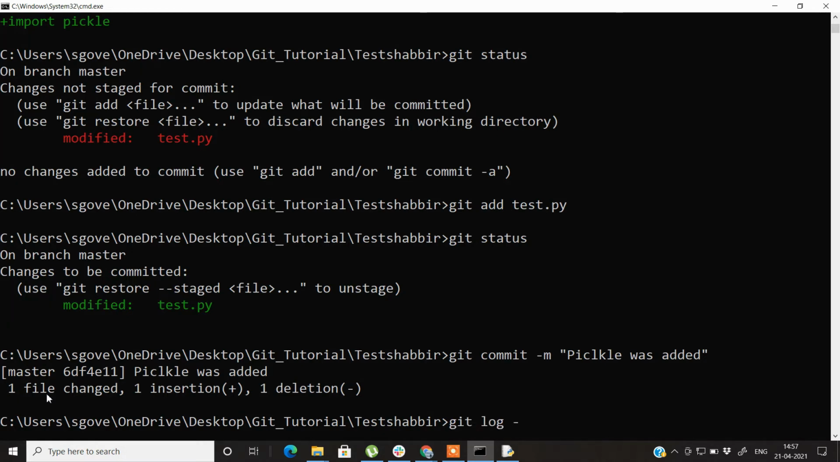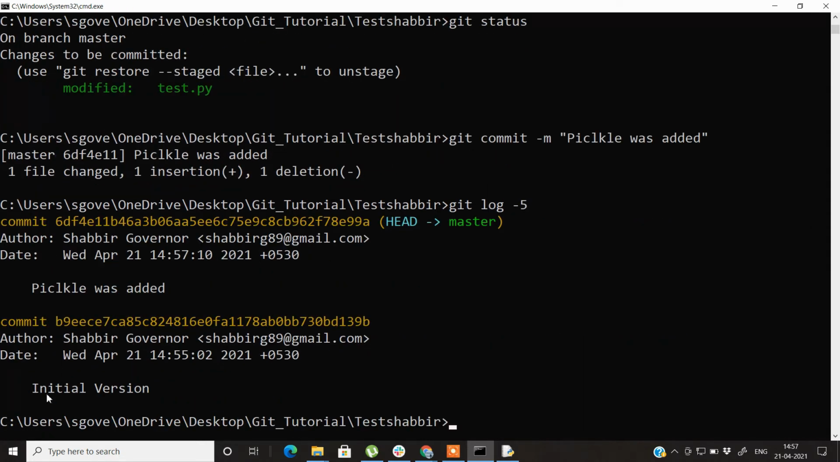If you want to check the recent logs, just write the number of logs that you want to check. For example, here I have checked only the last 5 logs which have been made and committed. Here you can see that "pickle was added" was one commit, and the first commit that we did was the initial version. Now if you want to check what was actually done inside a particular commit, you can just check its commit id.